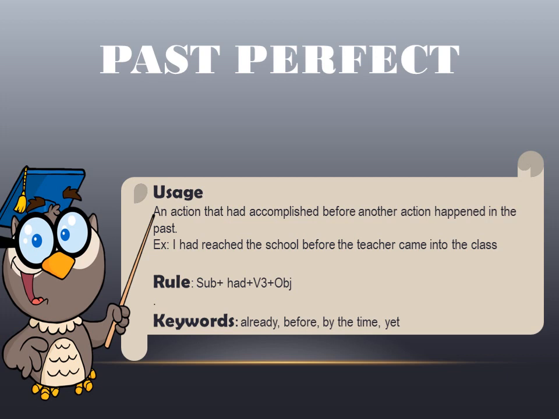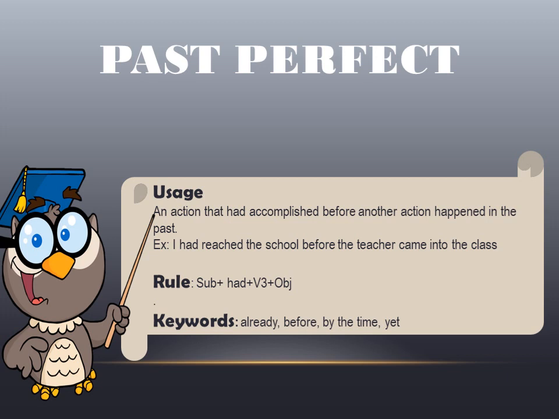The rule is subject plus had plus third form of the verb plus object. This is affirmative. Negative, we have subject plus had not plus third form of the verb plus object. Like, she had not completed the work before the teacher asked for it.